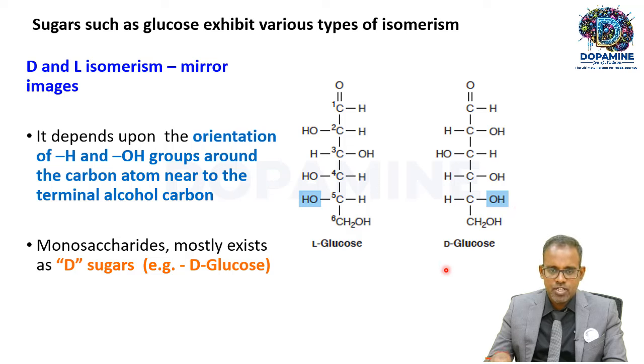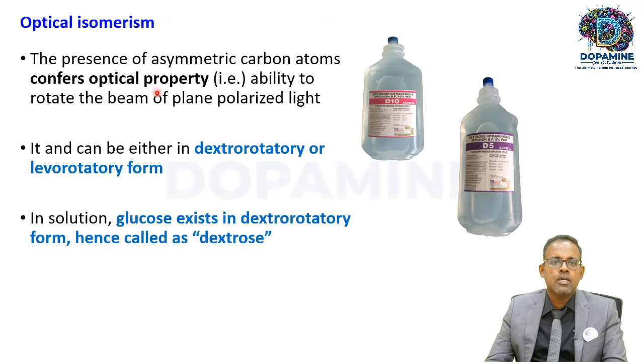Monosaccharides in nature mostly exist as D sugars. That is, glucose mostly exists as D-glucose. Okay, fine. So why do you want to know about this D and L isomerism? How is it going to be helpful to me as a doctor? The presence of an asymmetric carbon atom confers optical property to a compound, that is, the ability to rotate the beam of plane polarized light. It can be either dextrorotatory or levorotatory.